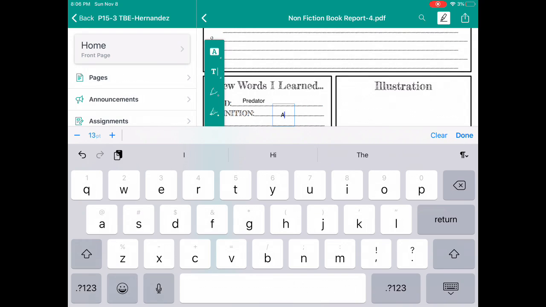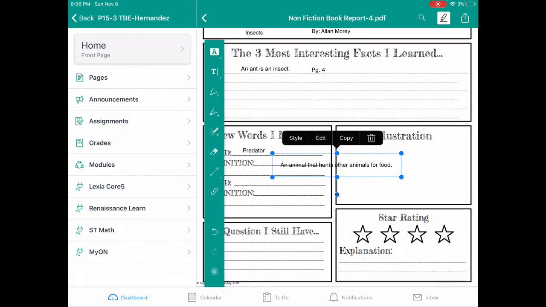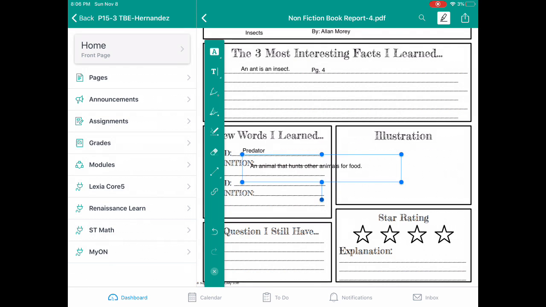Let's see. An animal that hunts other animals for food. Period. Done. So I can stretch it and have it fit there. There we go.